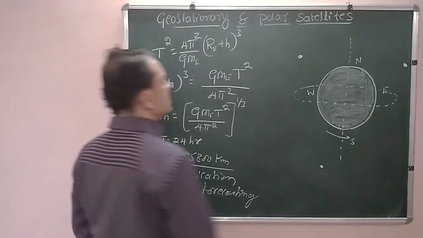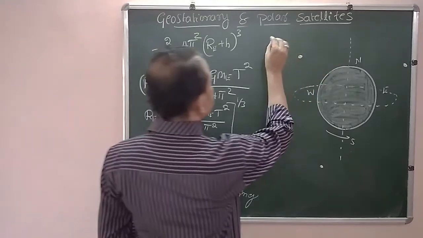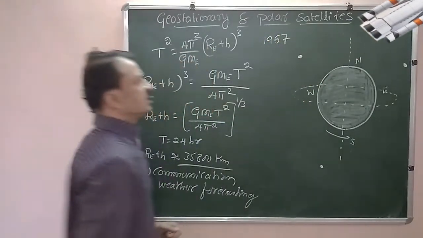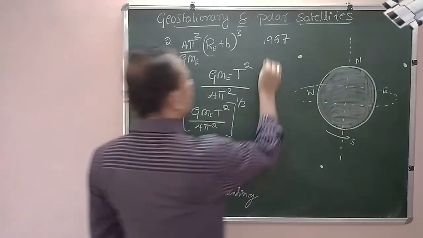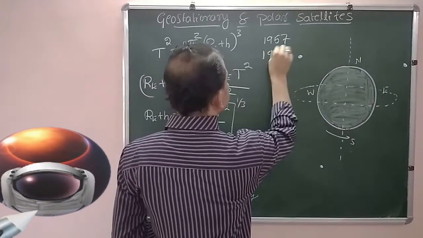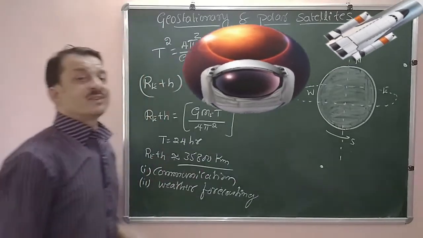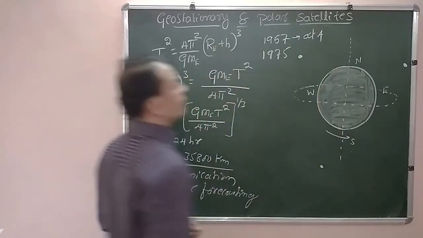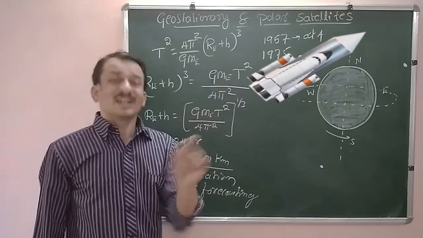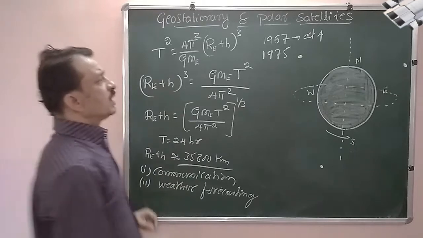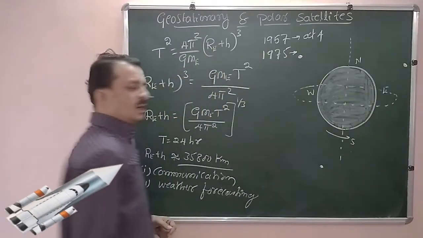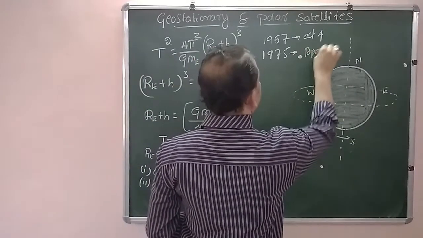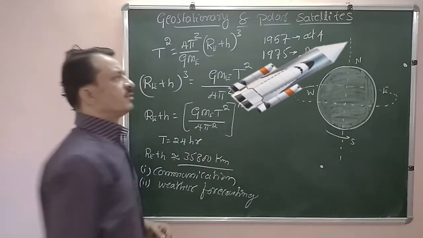Now, the first satellite was launched by the Russians in 1957, and India launched its first satellite in 1975. On October 4, 1957, Russia launched a satellite, and India launched its first satellite, Aryabhata, in April 1975.